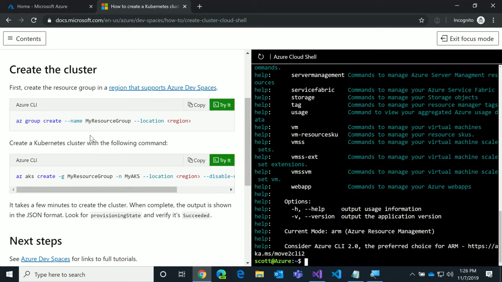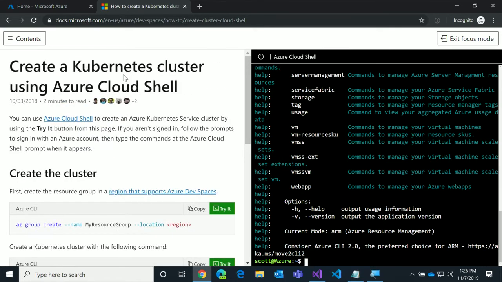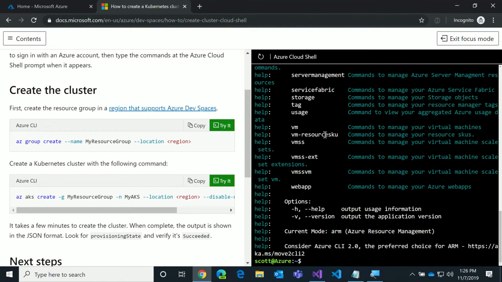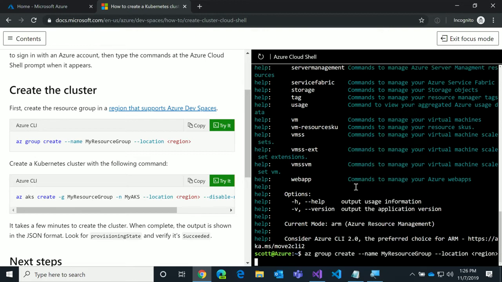And so from the docs, you can actually click this Try It button, which opened this command shell over here, and now I can just copy that text and paste it over here as plain text. I could do my CSH group, and I could say West US 2. That'll create my resource group.